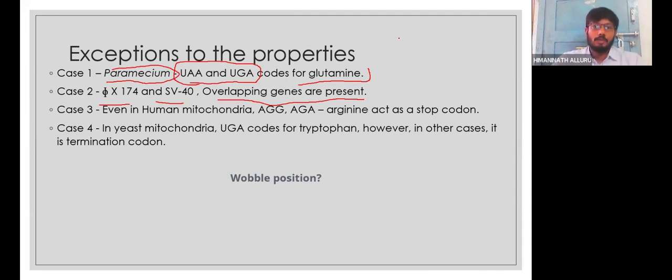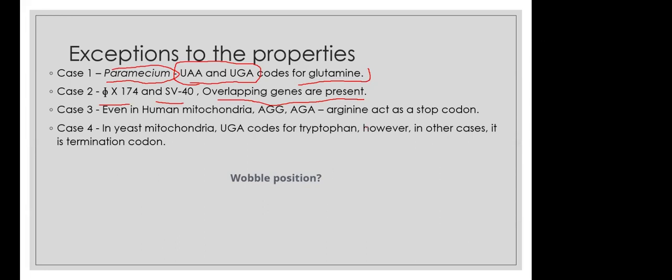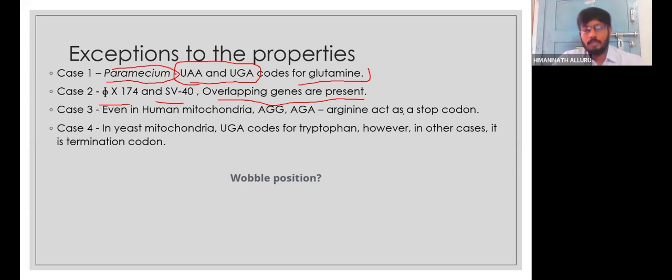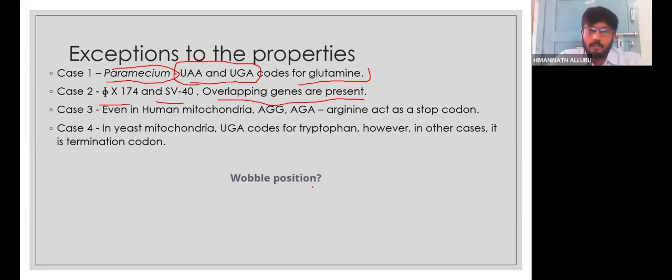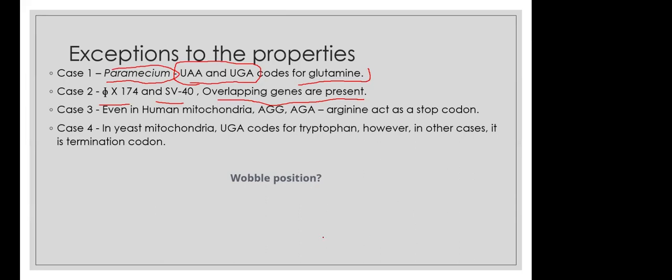So now one question to you. What is the wobble position? Can anyone say? Teachers, you can try. Wobble position, sir. Very nice. You told one tRNA can recognize more than one codon. Very nice. Yes, teacher, actually that is the wobble position. That is the reason one amino acid is recognized by more than one codon. Okay, very nice.